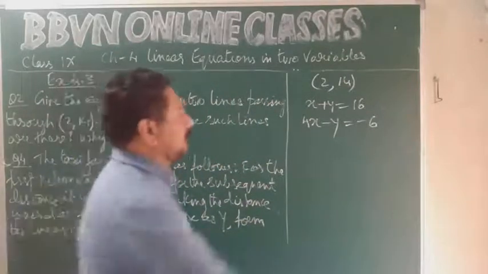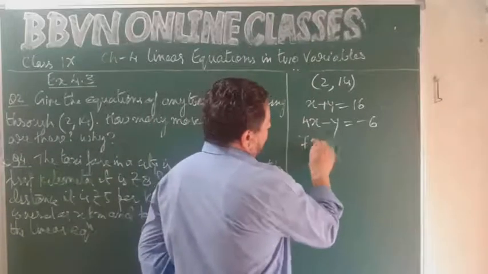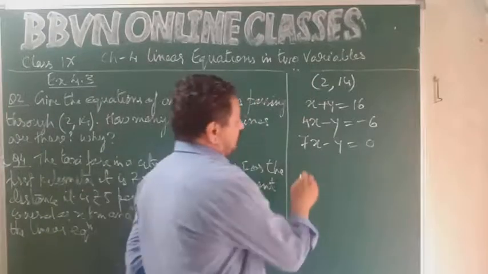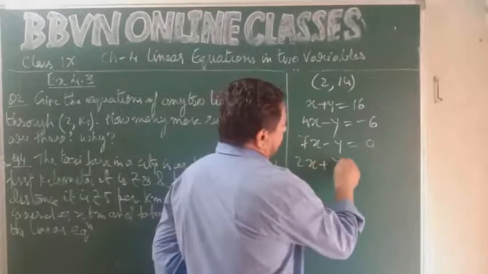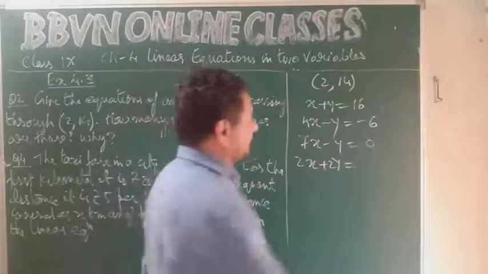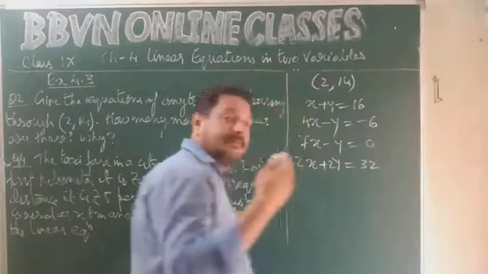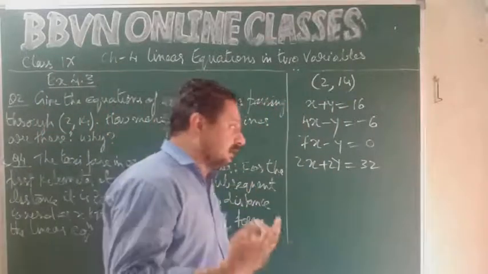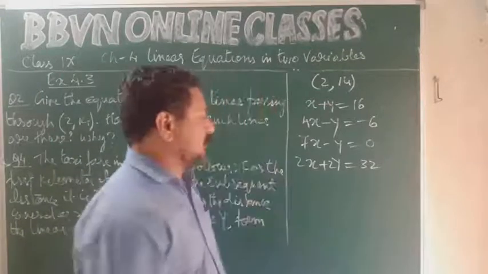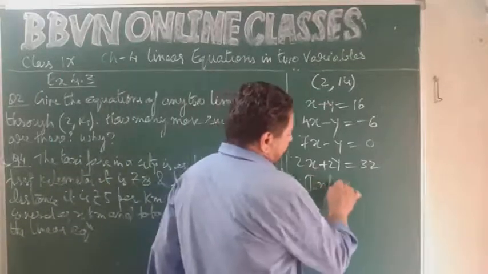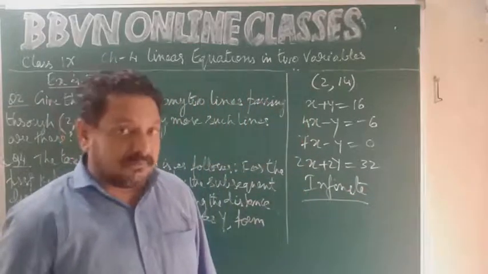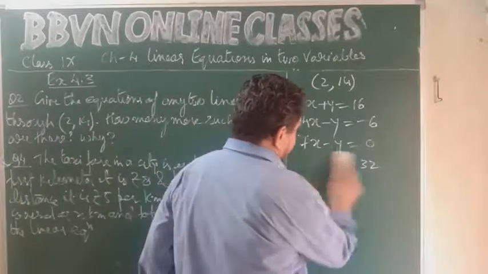More you can frame, anything like 7x minus y equal to 0. 2x plus 2y: 2x is 4, 2y is 28, 28 plus 4, 32. You can frame as many equations as you wish to. Now the question says how many such equations are possible? Infinite equations can be made. Infinite such equations. Why? Because see what happens.